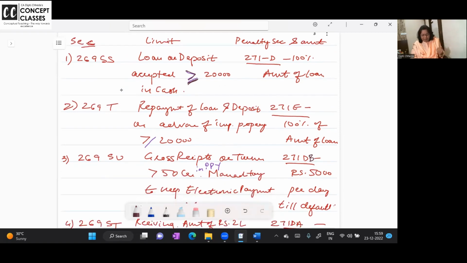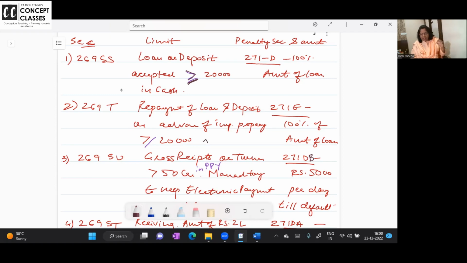In the same way, when you repay the loan in cash, 20,000 and above, then it is taxable, and a penalty will be levied equal to the amount of the loan. And 269T is repayment of the loan, or repayment of the deposit, or repayment of the advance for immovable property, of 20,000 or more in cash.